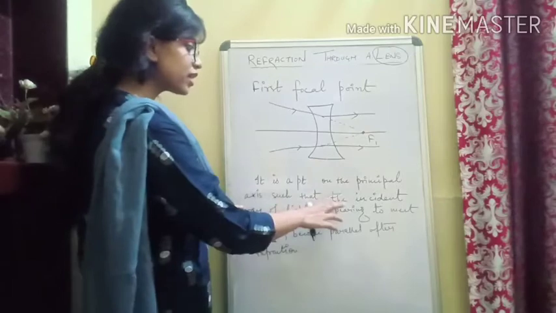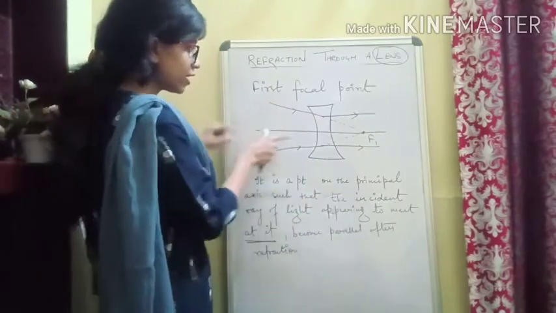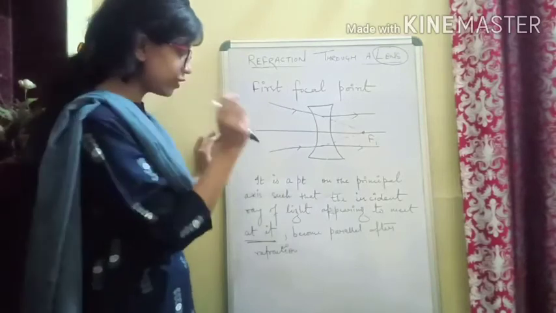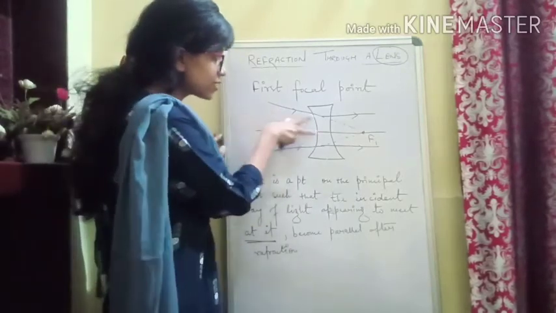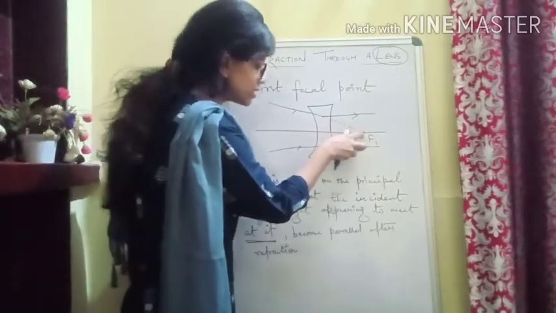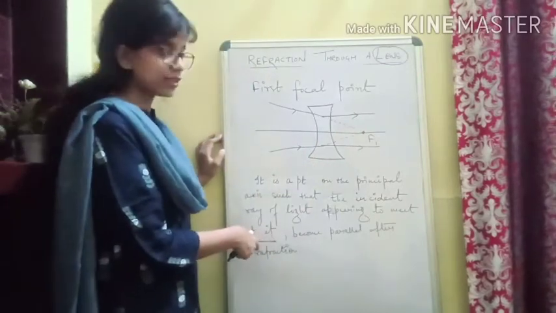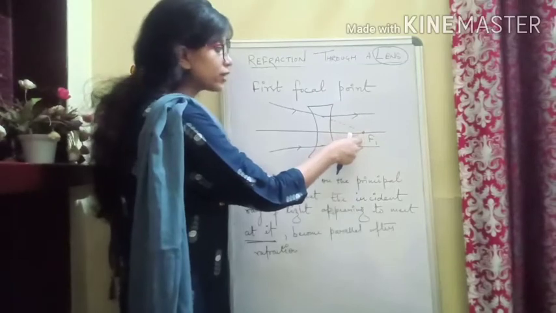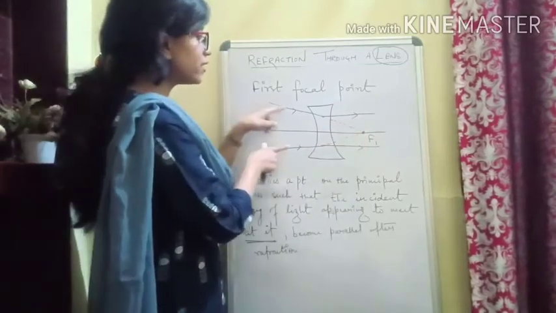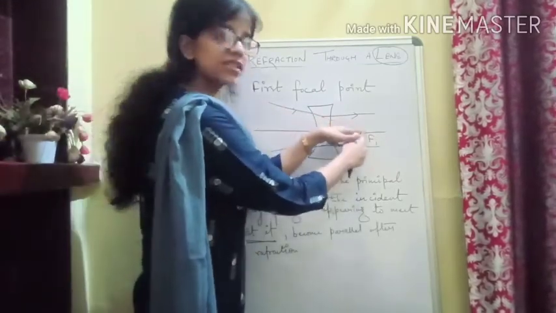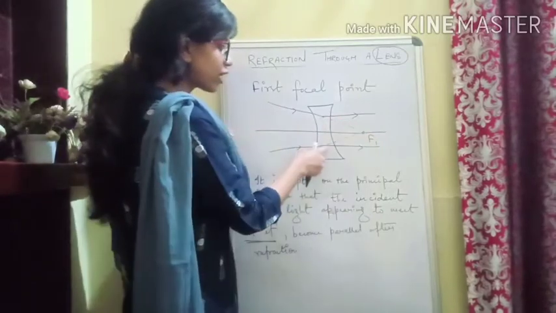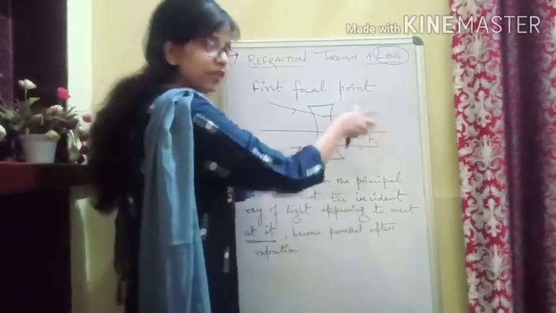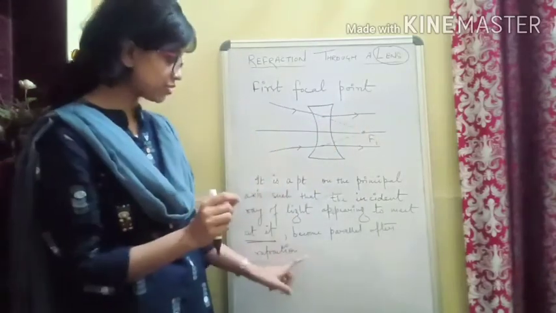Everything is the same, except that the incident rays appear to meet at it, which is why I have underlined it. So it is a point on the principal axis of a concave lens such that the incident rays appearing to meet at it, after refraction through the lens, become parallel to the principal axis. This is what I have written.